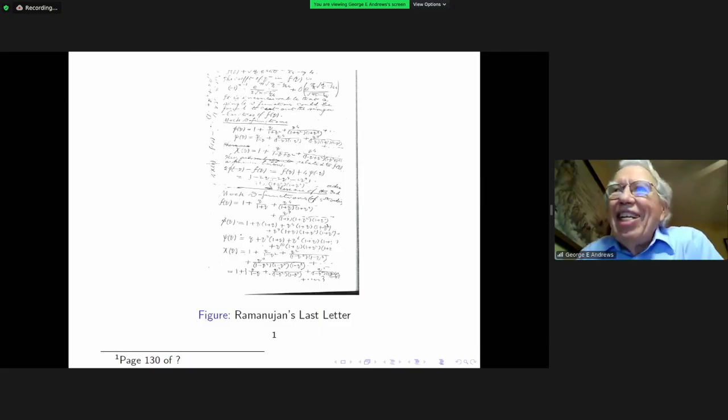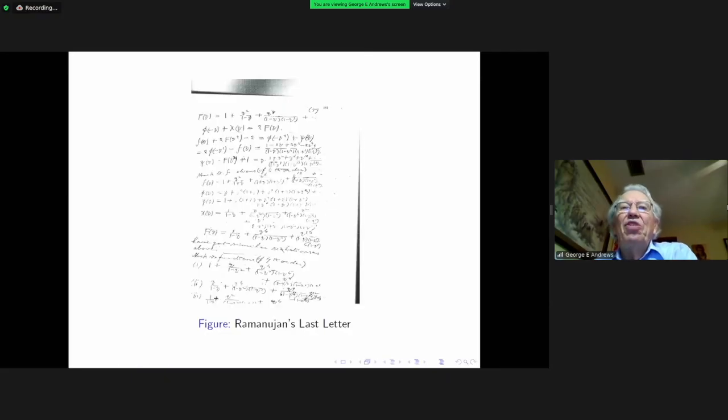So he had tremendous insight here. We have no idea how he came up with these formulas. He had to have some sort of understanding of things way beyond what he wrote down, because it is not clear from what he wrote down why he would think that these things were Mock theta functions, yet he is absolutely 100% convinced of their behavior.